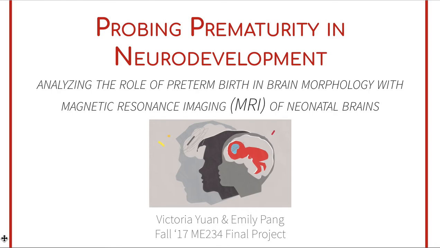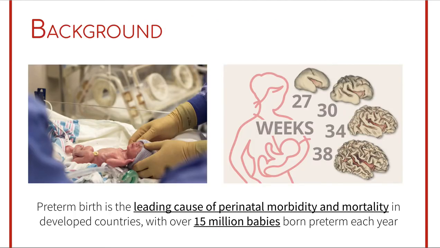Probing prematurity in neurodevelopment, analyzing the role of preterm birth in brain morphology with magnetic resonance imaging of neonatal brains. Premature birth is the leading cause of perinatal morbidity and mortality in developed countries, with over 15 million babies born preterm each year. The fetal brain undergoes substantial morphological changes in utero, increasing its volume, surface area, and structural connectivity.